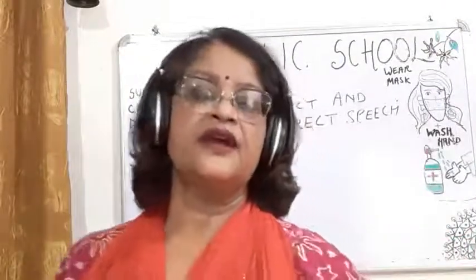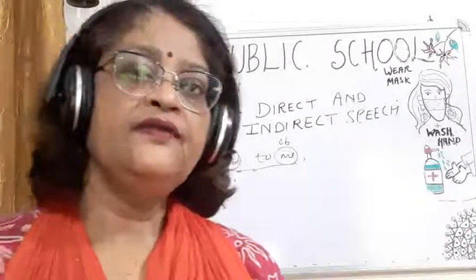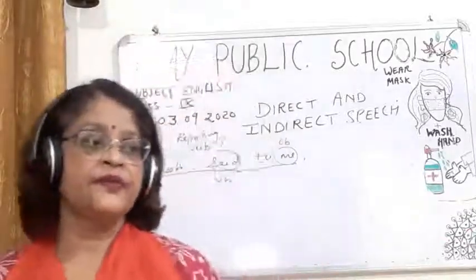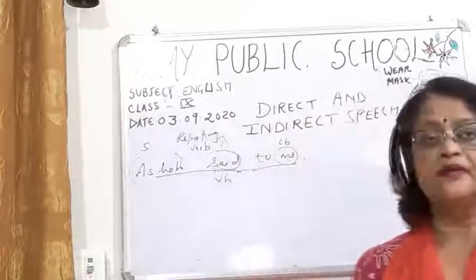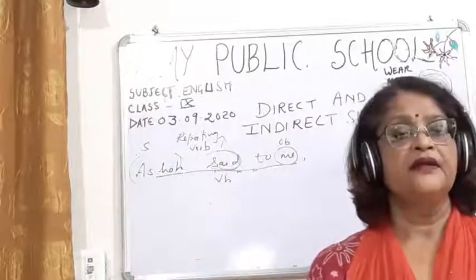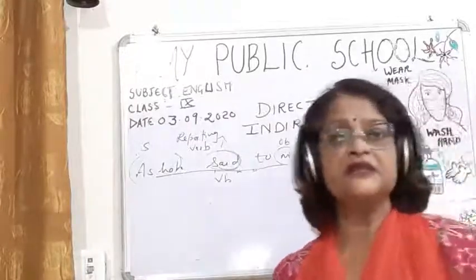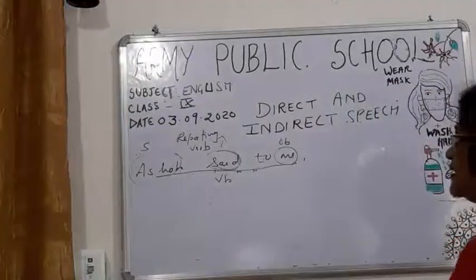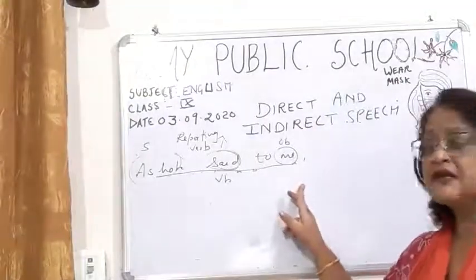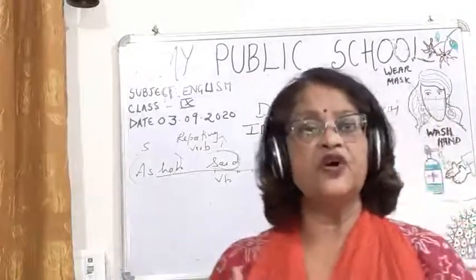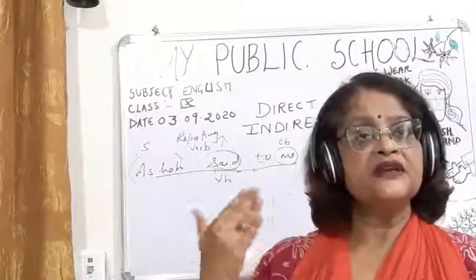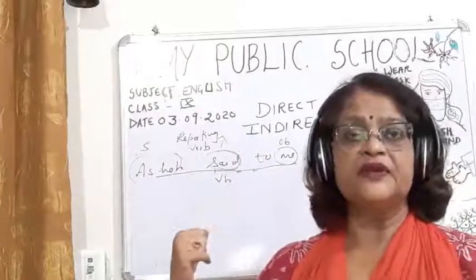Now children, what I am going to tell you: if an object is there in the reporting part, like here you can see me is there, then when it is changed from direct to indirect speech, some changes will be made.